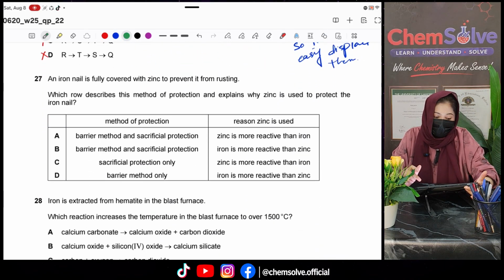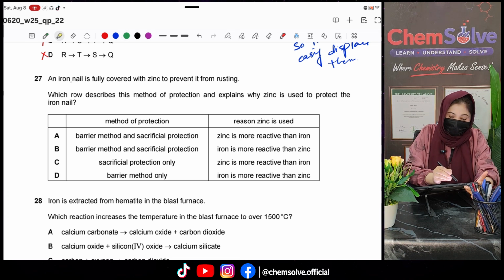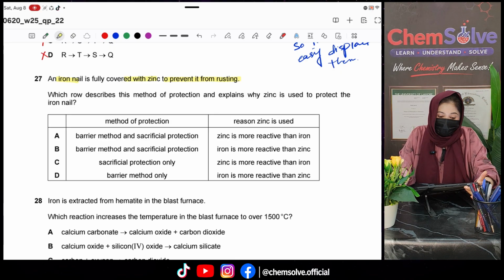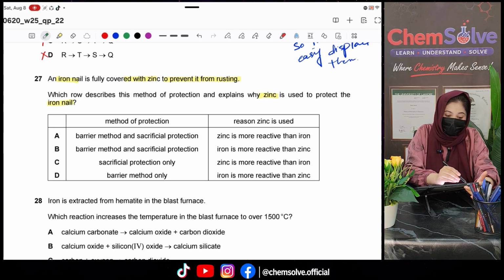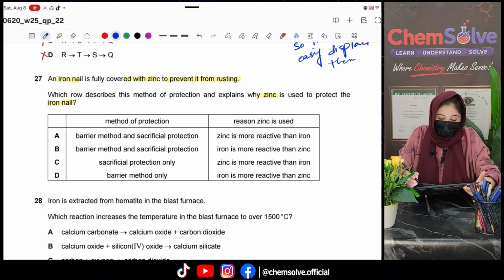Question number 27. An iron nail is fully covered with zinc to prevent it rusting. Which row describes the method of protection and explains why zinc is used to protect the iron nail? Okay, let's see the chemistry behind this.